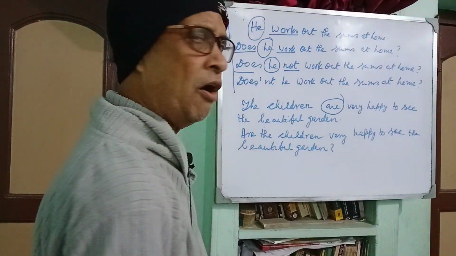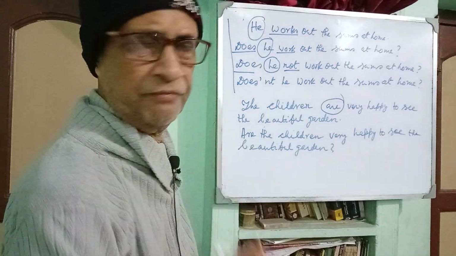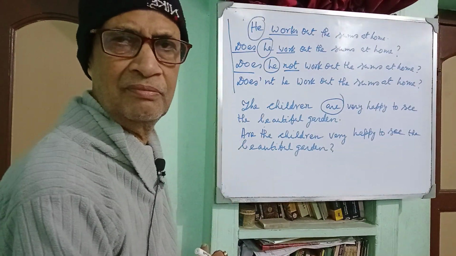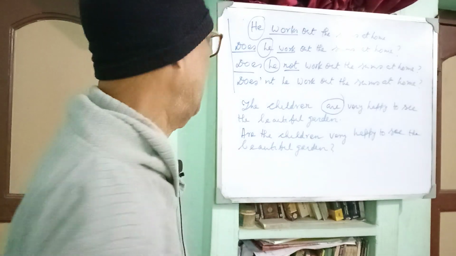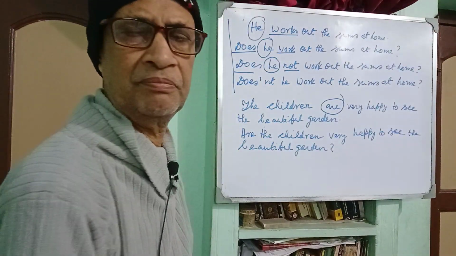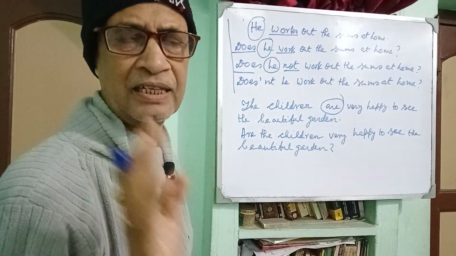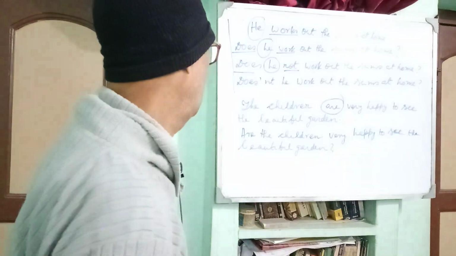Now use the negative form. As children is noun, not will take its place just before the auxiliary verb. Just before the verb, not auxiliary verb. Here it is the principal verb.